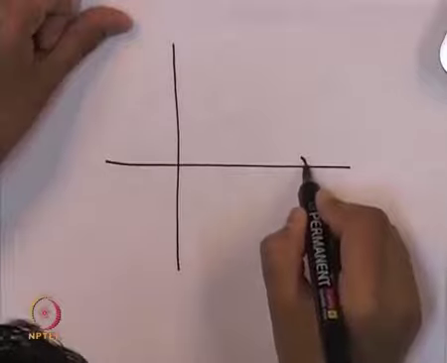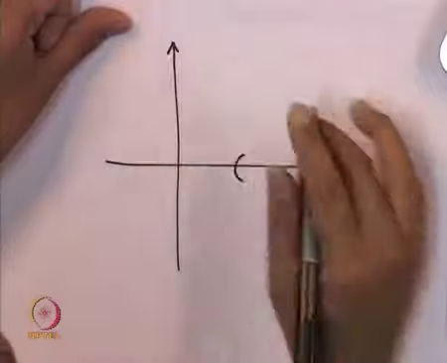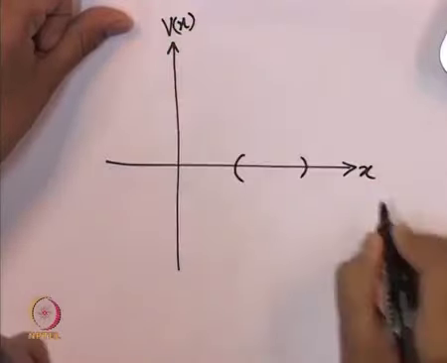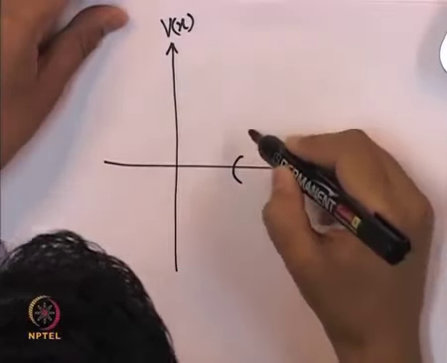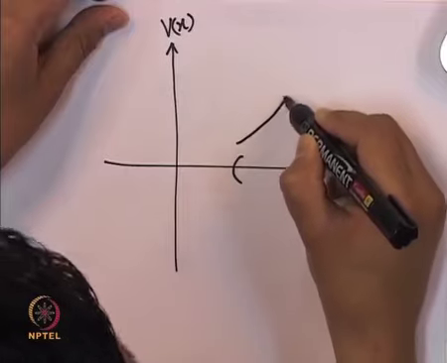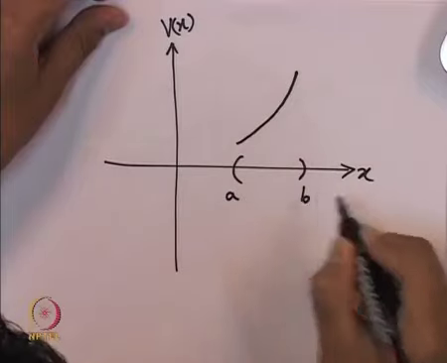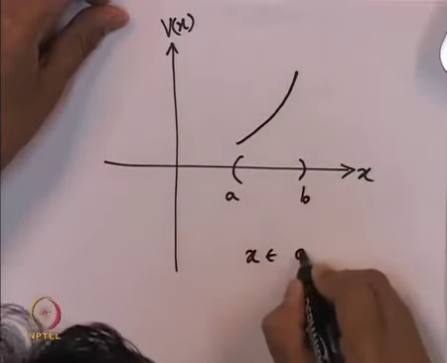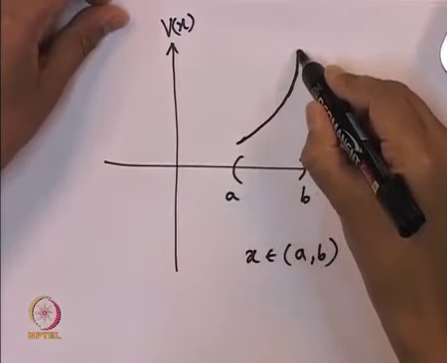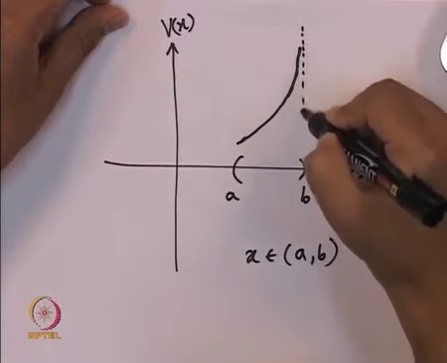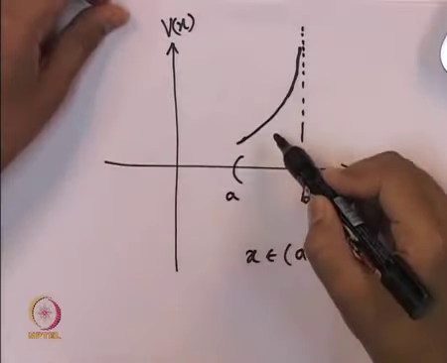The first important property is we can have this particular set. For the purpose of this, we require to plot v of x versus x, hence x has only one component. So over this particular set, it is possible that v of x is defined at every point in this open interval, in the open interval a to b, for x in the interval a to b. It is possible that v of x goes to infinity, it becomes unbounded. As x tends to b, it becomes infinity, and hence maximum of course doesn't exist.